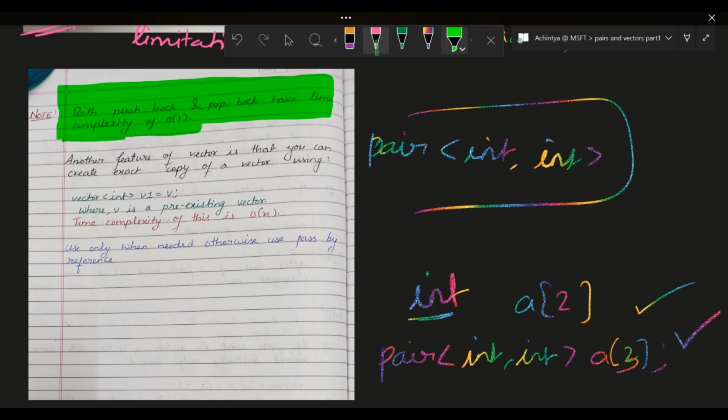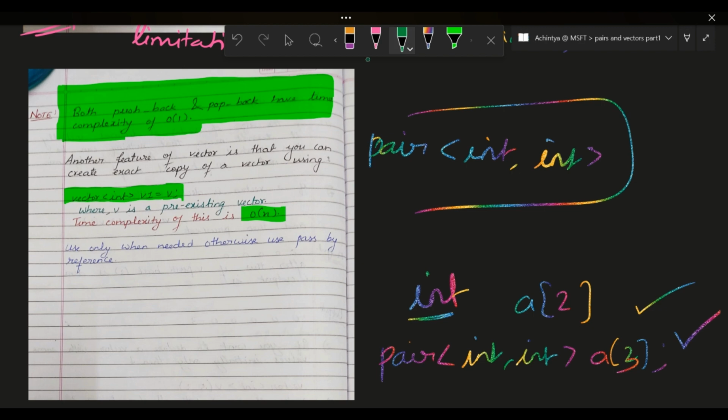Then you have one more feature. As in vector, you can directly copy an existing vector into another, where v is a pre-existing vector and v1 is copying v. Understood? So the time complexity of this is O(n).